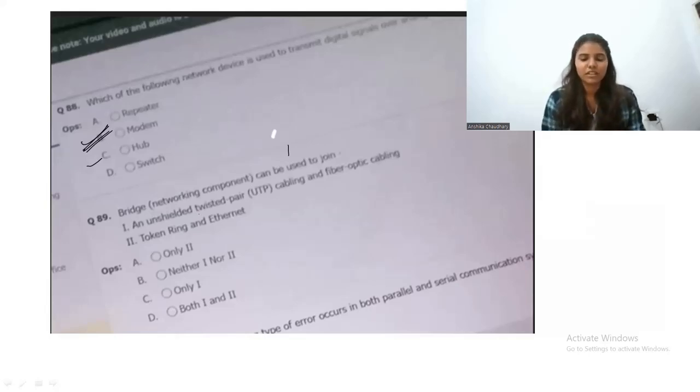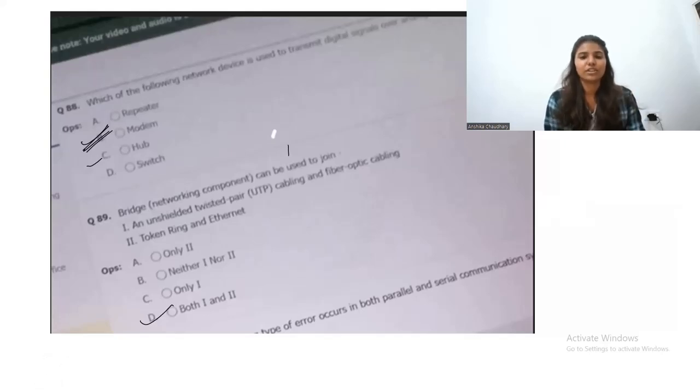Now the next question is: bridge, which is a networking component, can be used to join an unshielded twisted pair, that means UTP cabling and fiber optic cabling, and the second is token ring and Ethernet. So bridge is used for connecting both of these. Now we will be seeing the explanation of both questions.